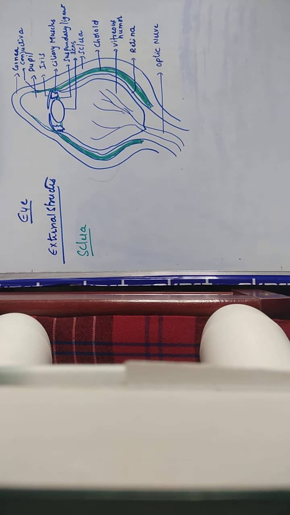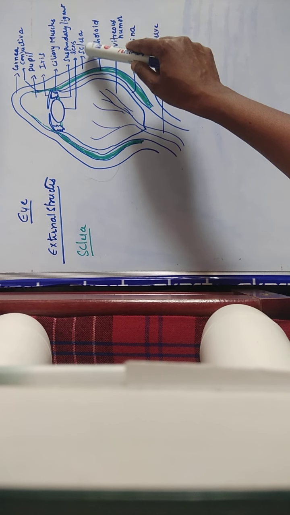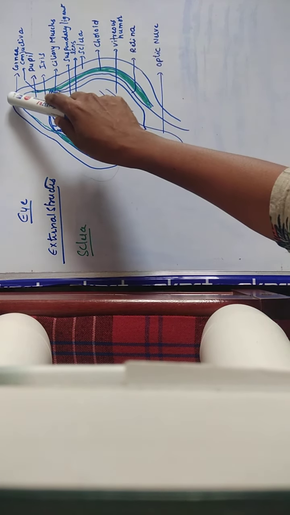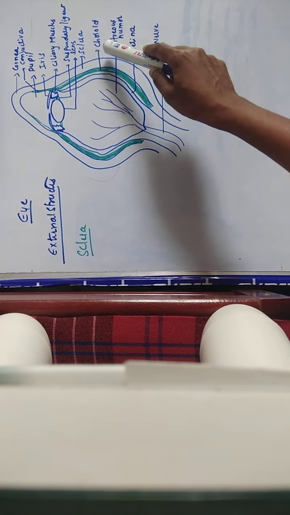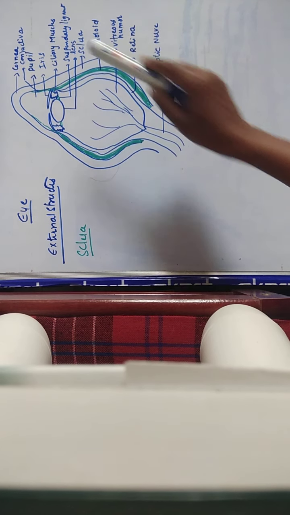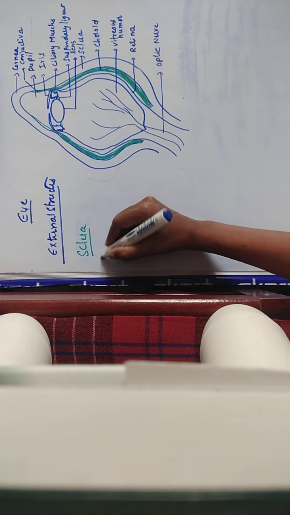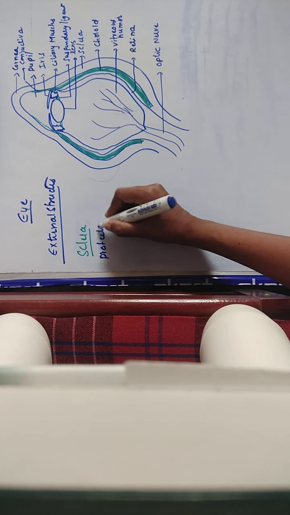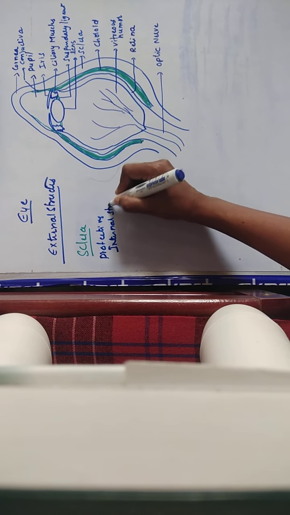Okay, if you see this sclera, it is a tough and thick white sheath that protects the inner parts of the eye. See here, you will call this part the sclera. The dome-shaped part here you will call the cornea. The sclera is going to be protecting the internal structures.